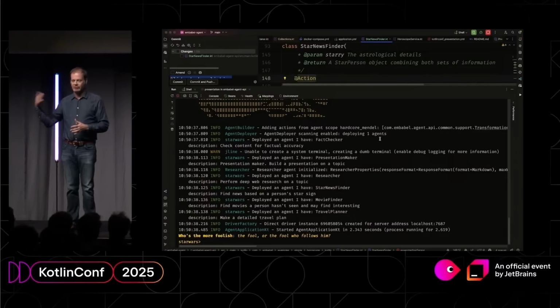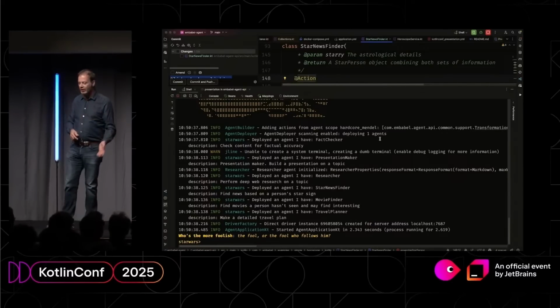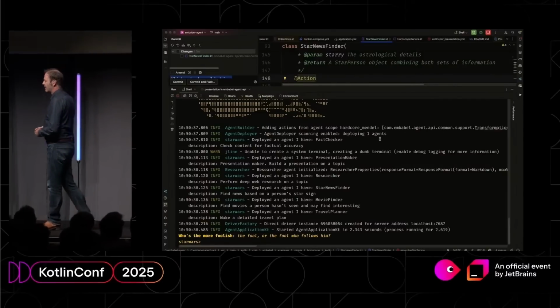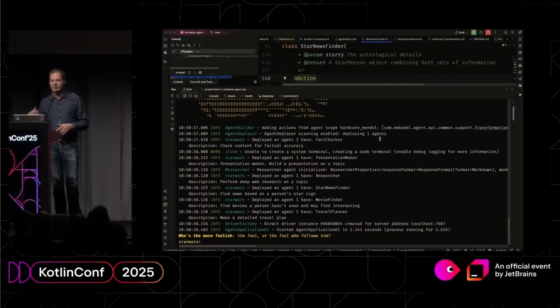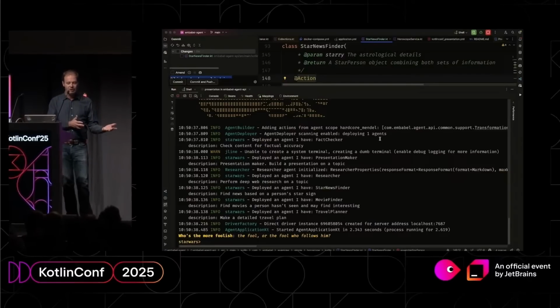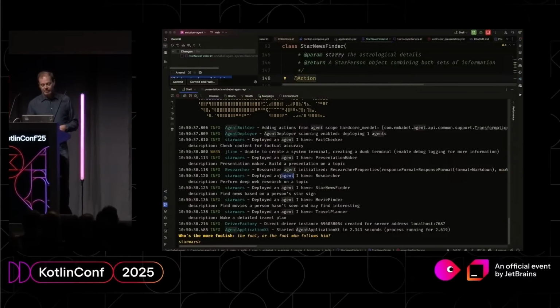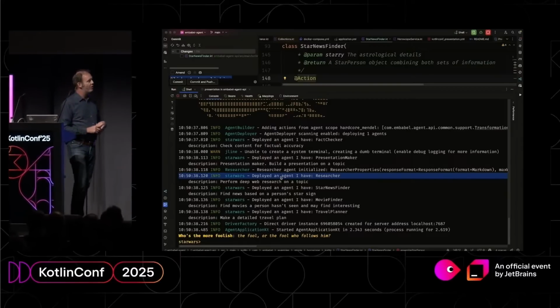And therefore, it's absolutely trivial to swap in Star Wars or any other personas. So all of those log messages contain data that could go over the wire, for example, with WebSockets or go onto a message bus. So what it has done is deployed a number of agents.